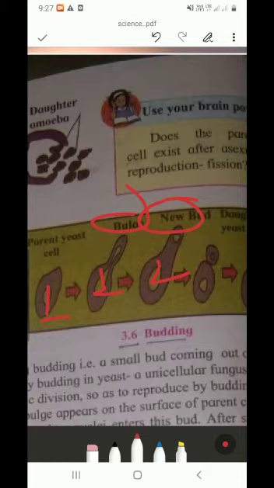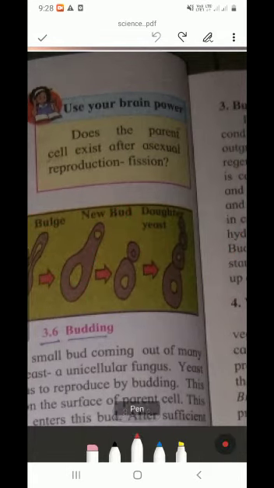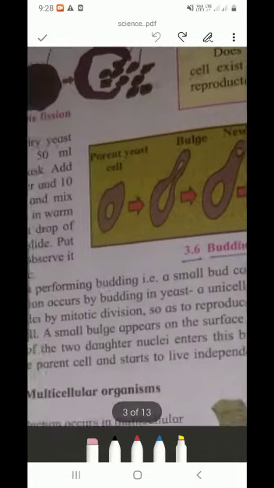See, budding means a bulge is formed, a new organ we can say is formed, and according to that the bulge, the bud, is formed. Bud means the same characters are acquired by that bud where the bud is grown. And then here you can see how it separated. These are daughter yeasts. This is the budding. These are the three types of asexual reproduction in unicellular organisms.